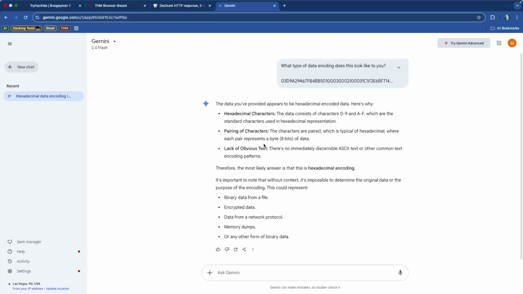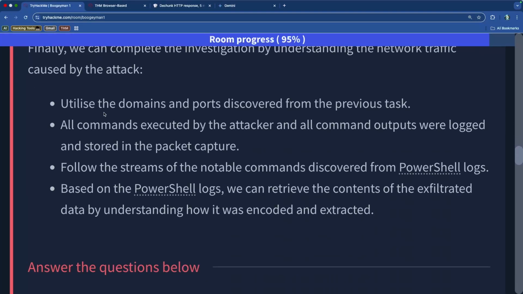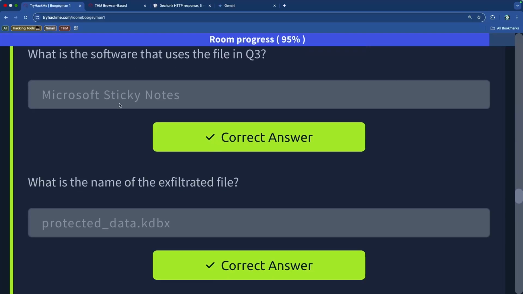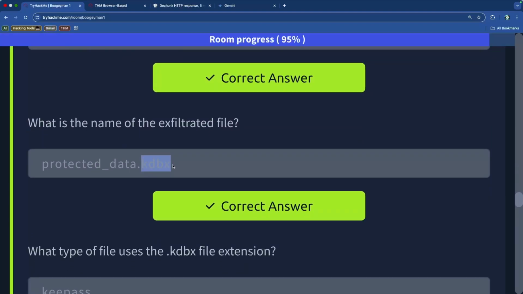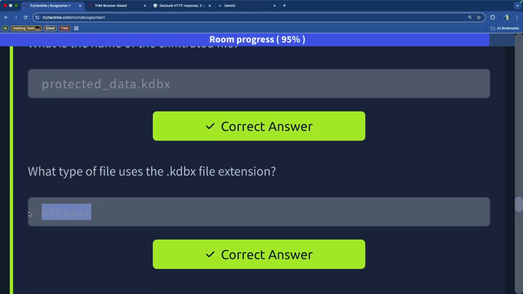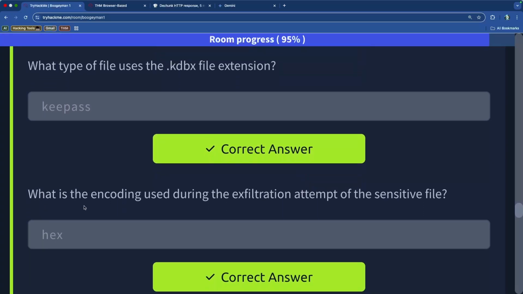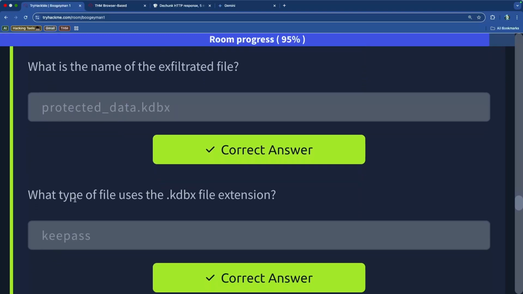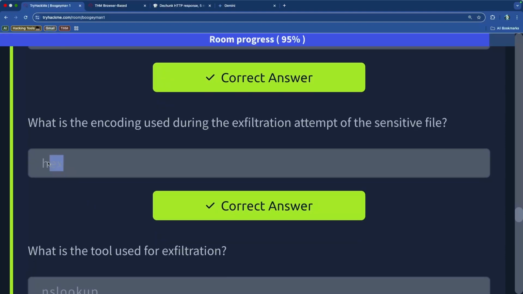One of the things we were talking about earlier in the exercise is the type of file we're dealing with. If we remind ourselves what type of password file they had downloaded, it was the KDBX password file, which uses the KeePass software to read it, and you would need KeePass to open it.